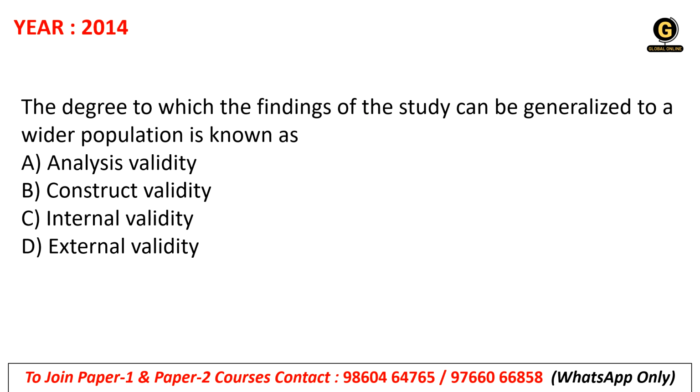Okay. Next question, the degree to which the findings of the study can be generalized to a wider population is known as: A, analysis of validity, B, construct validity, C, internal validity, or D, external validity. That is your external validity.